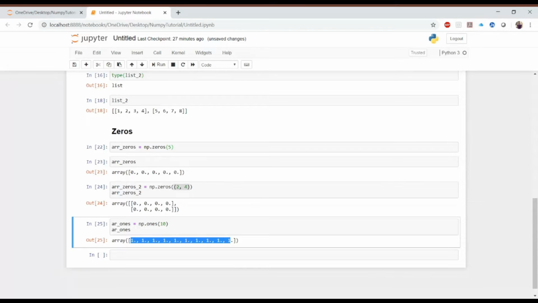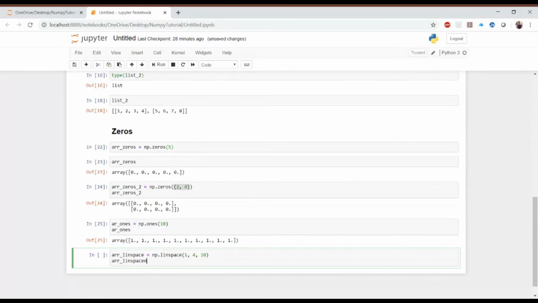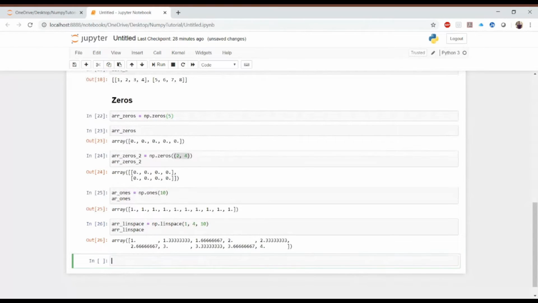Similarly, there is linear space. All right, this is the one which I will talk about. Let's say I'm creating a linear space using the function np.linspace, and I'm providing 1, start with 1 till 4, and I want 10 elements in between these two values. It will start from 1 and end at 4, and I want 10 equally spaced values. If I do that and print this, you can see we are getting values that are equally spaced between 1 and 4.